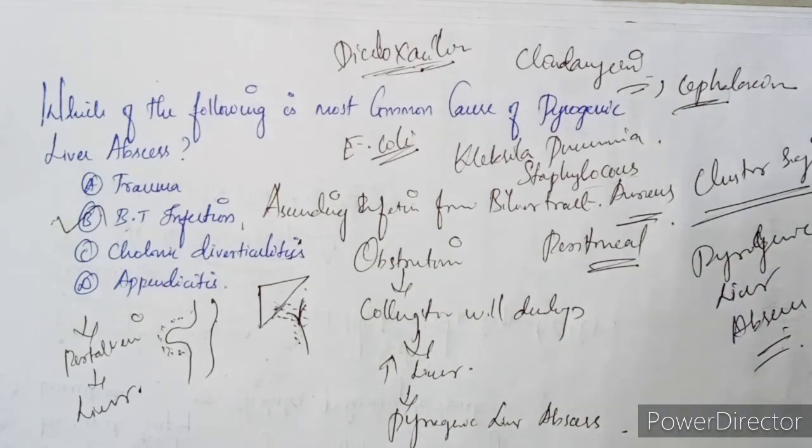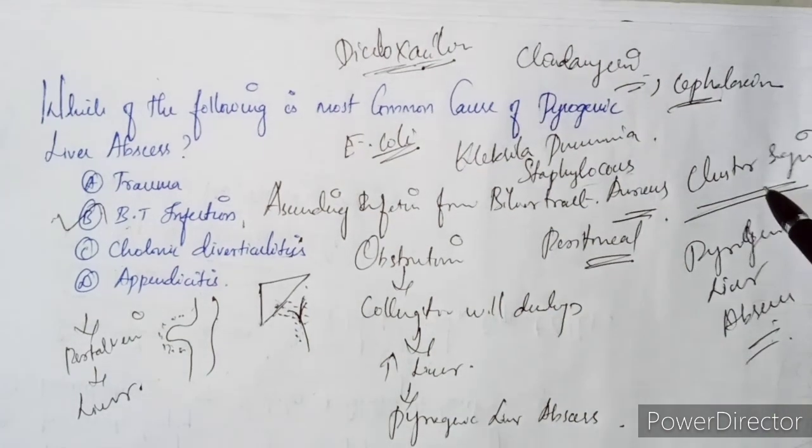If you use cephalexin, most patients come with the side effect of diarrhea, because it is a cephalosporin antibiotic, and clindamycin is a class of lincomycin antibiotic. In children we can use dicloxacillin, a narrow spectrum beta lactam antibiotic of the penicillin class. It is active against beta lactamase producing organisms, for example Staphylococcus aureus, a gram positive bacteria, as well as Klebsiella pneumoniae, a gram negative bacteria. And what is the typical appearance of the pyogenic liver abscess? That is a cluster